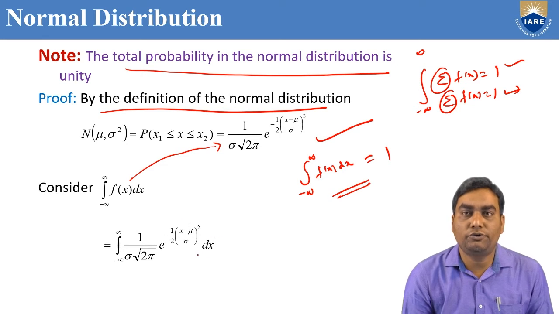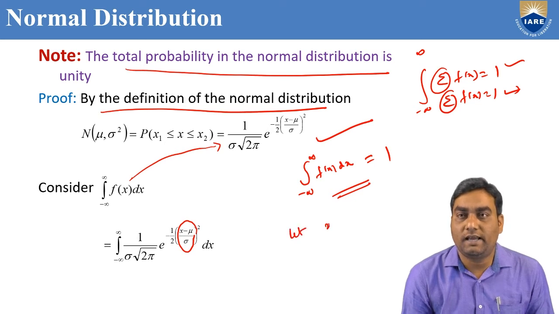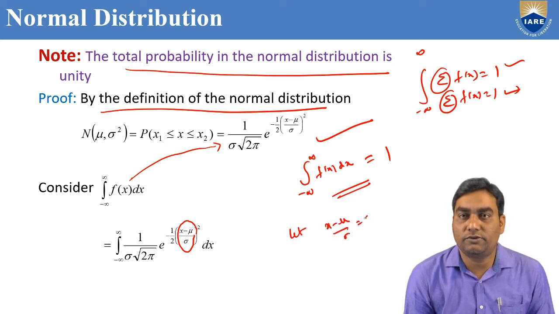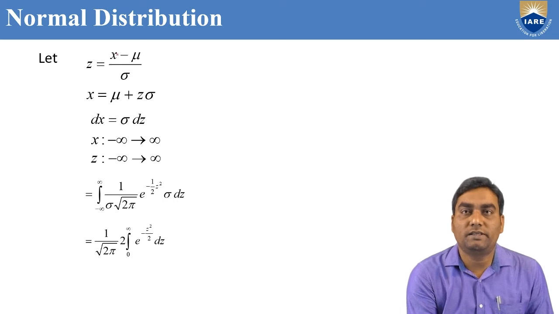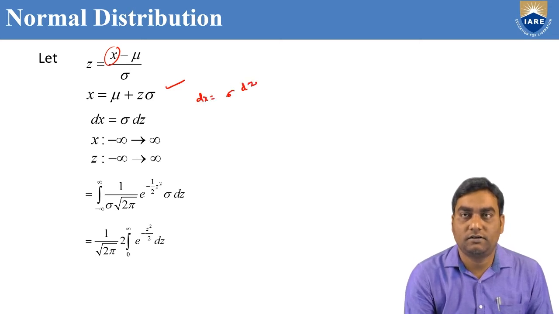Before evaluating this integration, we can convert it in terms of z by taking x minus mu by sigma equal to z. From this we can find x equal to mu plus sigma z. Differentiating both sides, dx equal to sigma dz. The x limits given in the integration are minus infinity to infinity, therefore the z limits are also minus infinity to infinity because x is proportional to z.